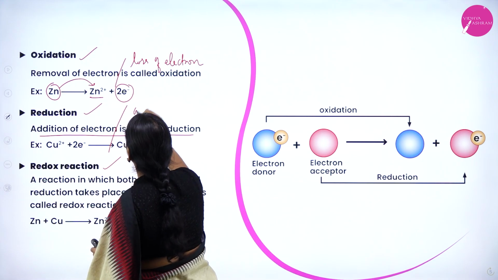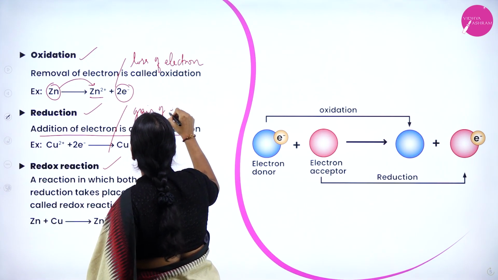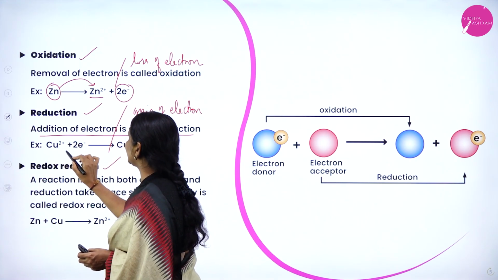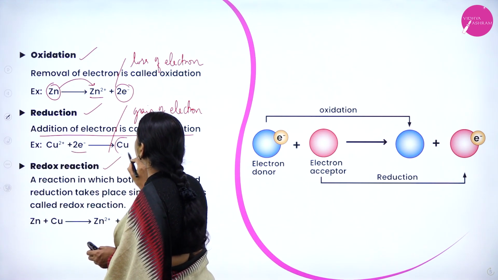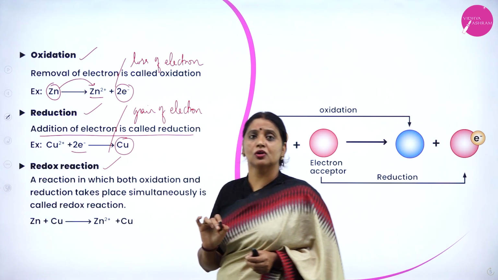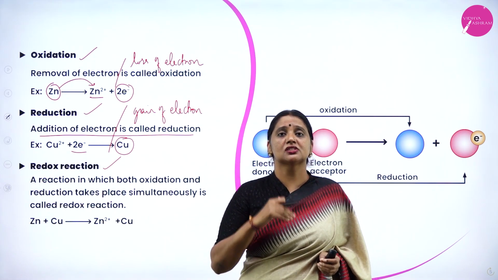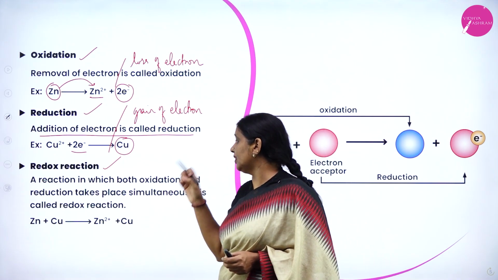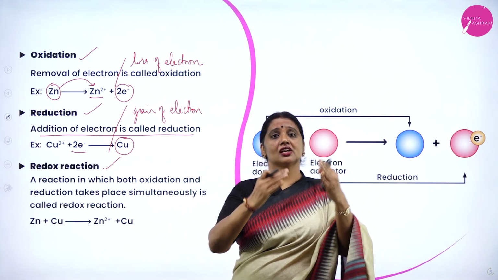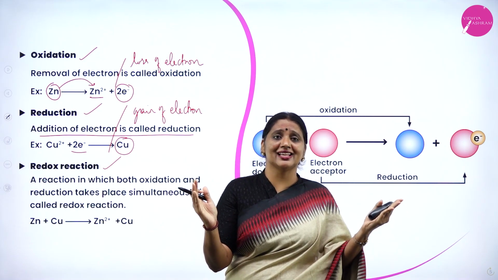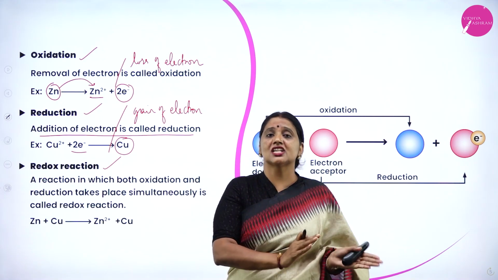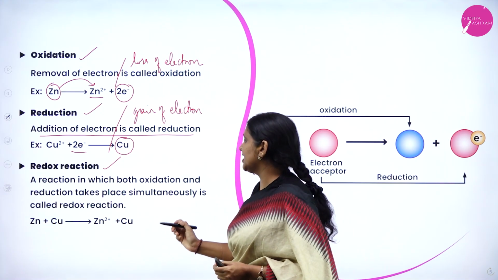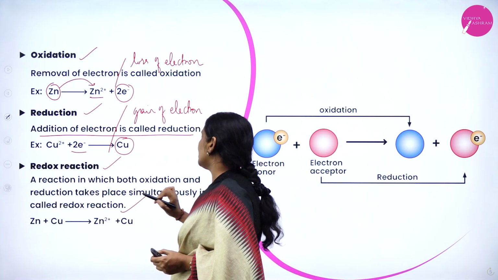Here, addition of electron or gain of electron. Cu in plus 2 oxidation state takes 2 electrons and becomes copper. Therefore, oxidation means removal of electron, reduction means addition of electron. If both oxidation and reduction take place simultaneously, such reactions are called redox reactions.